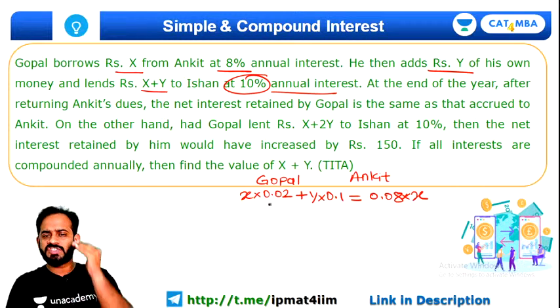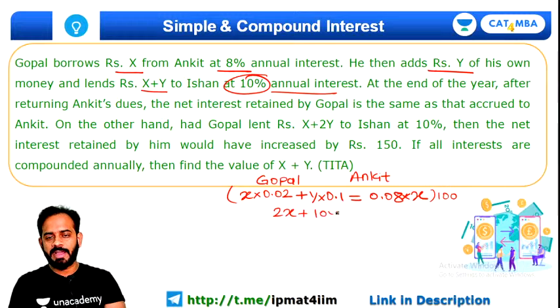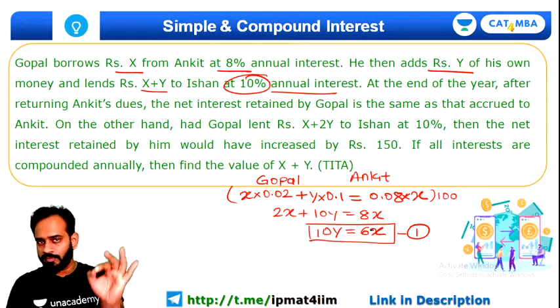Now we'll just simplify this equation. First of all, let's multiply this equation by 100. So what will you get? You will get 2x plus 10y is equal to 8x. So basically the equation becomes 10y is equal to 6x. Alright, so this is equation number 1 that we got. Quite simple. It's not at all difficult.